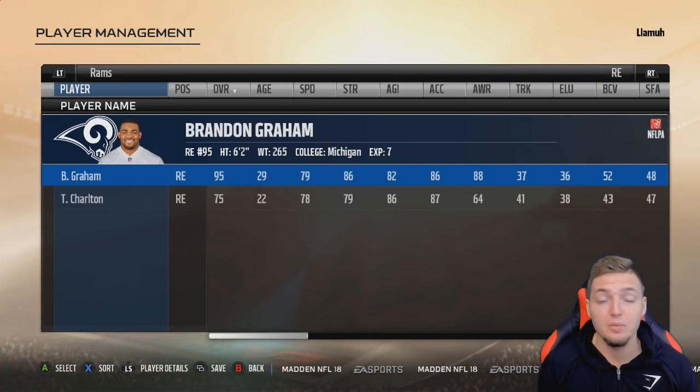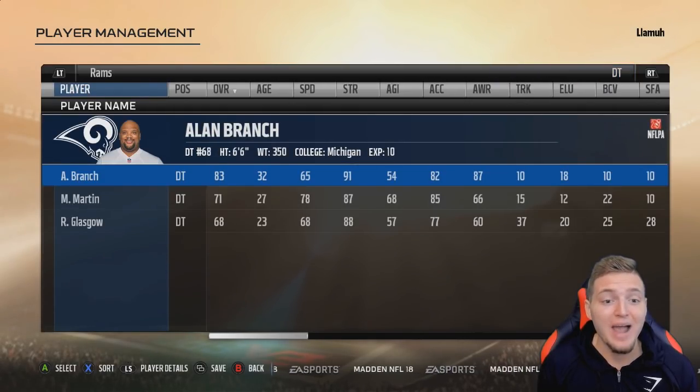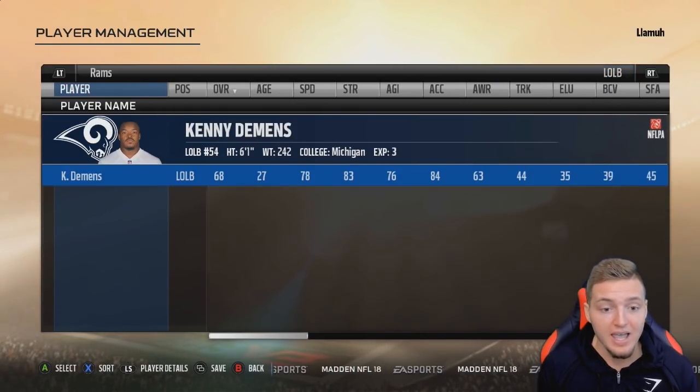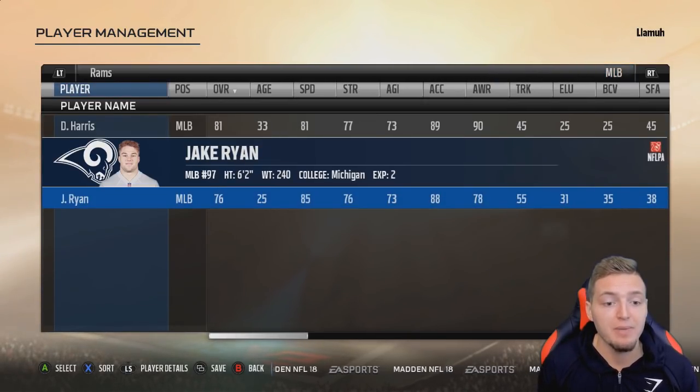At right end, a pretty good player, Brandon Graham, backed up by Ojemudia. At defensive tackle, Alan Branch, backed up by Mike Martin. At the linebacker positions, Kenny Demens. At middle linebacker, David Harris, the veteran, backed up by Jake Ryan.